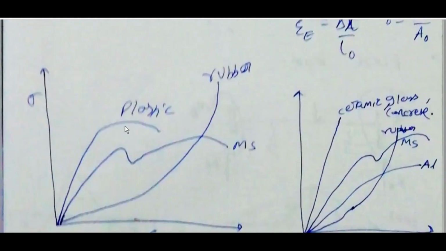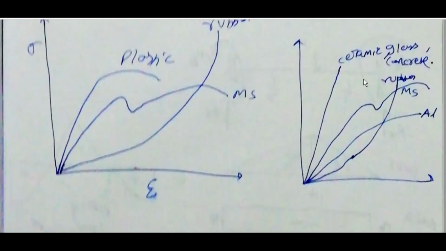Sigma epsilon for plastic will be like this; mild steel is normal; rubber is different. For ceramic, glass, concrete the slope is more, but it will be like this. Aluminium is ductile, and mild steel is on top.